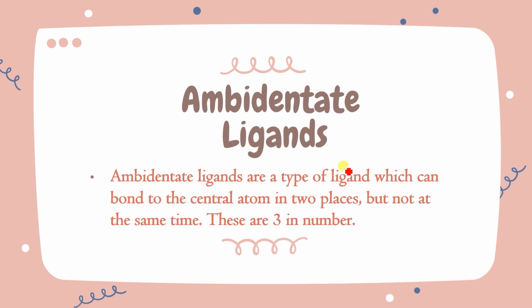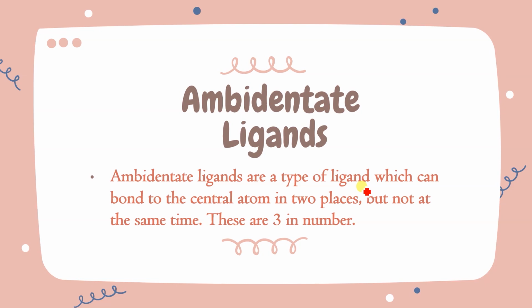In the monodentate we had one donor atom, and here also one donor atom works at a time, but it will have two donor atoms. So ambidentates are actually monodentate, मतलब सिर्फ एक डोनर एटम एक टाइम पे काम करता है, ठीक है, बट इसके पास दो डोनर एटम हो सकते हैं, होते हैं. Did you get that? That means it is the link between monodentate and bidentate.